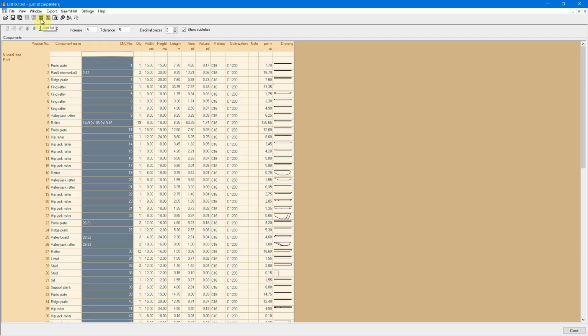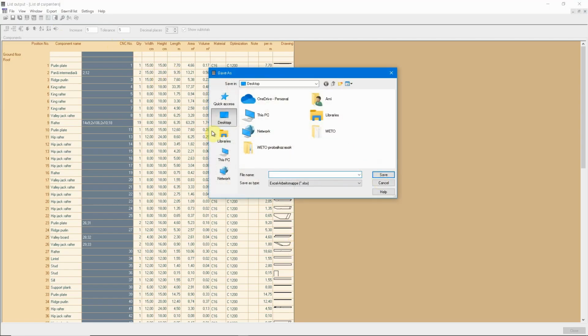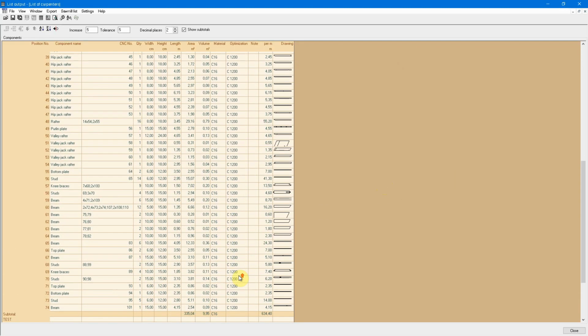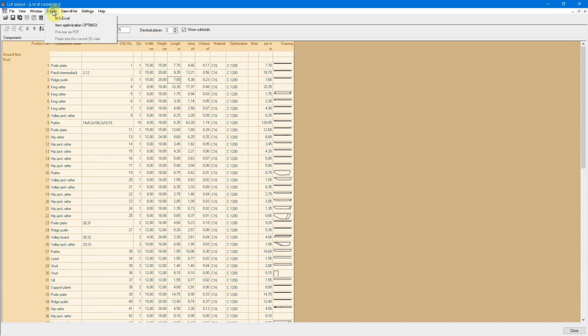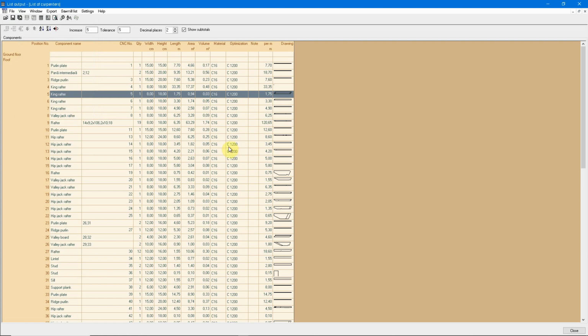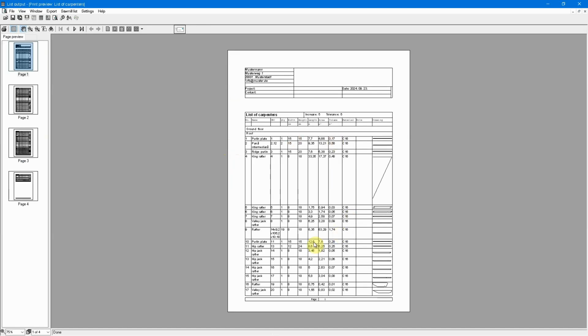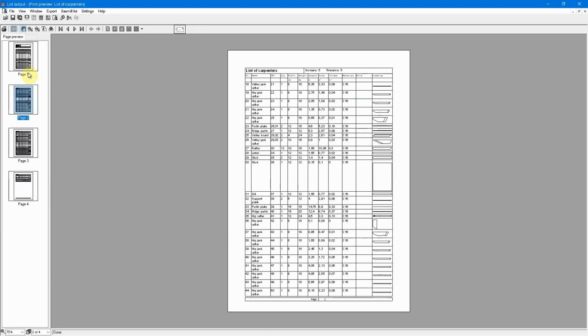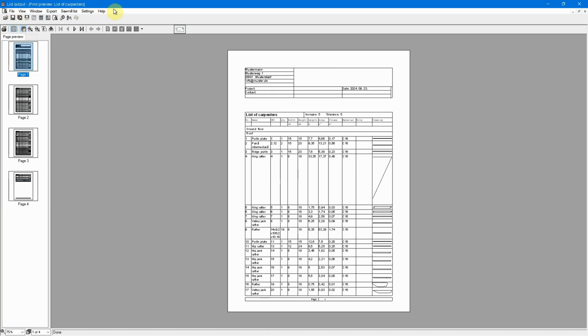You can also export it to Excel. You will have to save this, and you can see the same list in Excel format, or you can directly print it. You can see a print preview. You will have 4 pages, and this is our list.